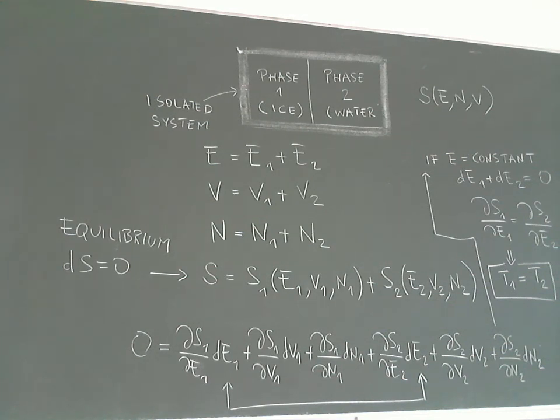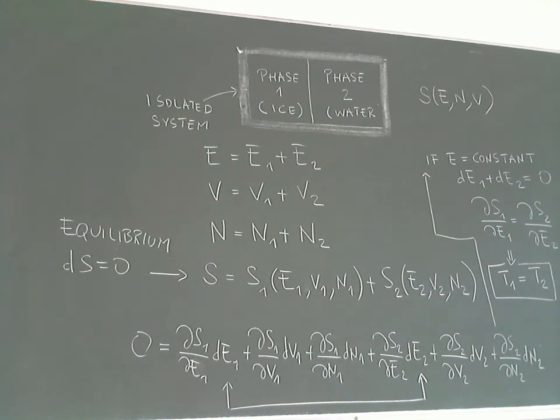So the total entropy is the sum of the two entropies, and S1 and S2 are different functions, because one, for instance, can describe a gas and the other a liquid. In this example, one describes a solid, ice, and the other describes a liquid, water. So we have to imagine they are different functions.